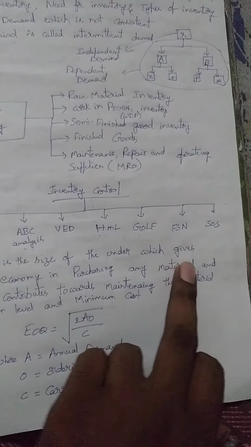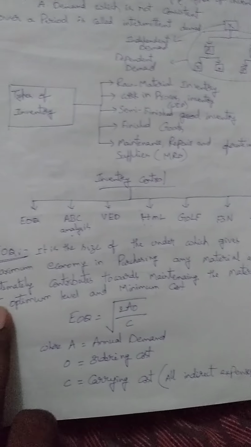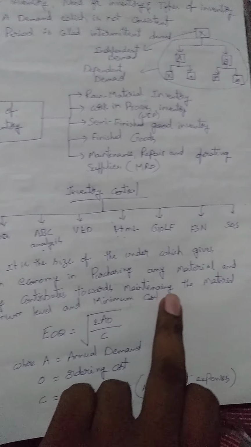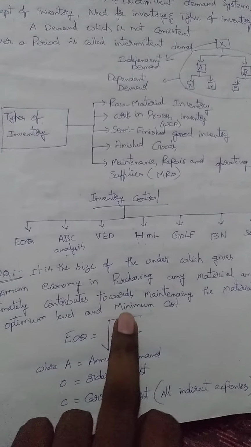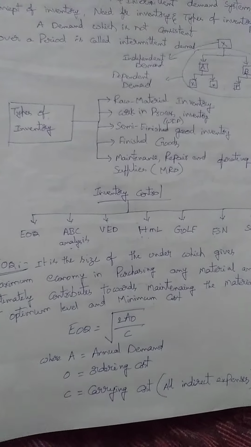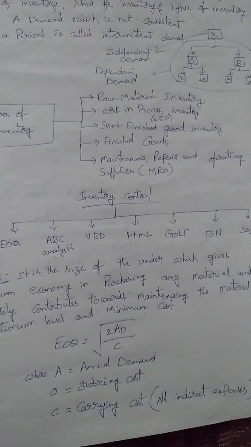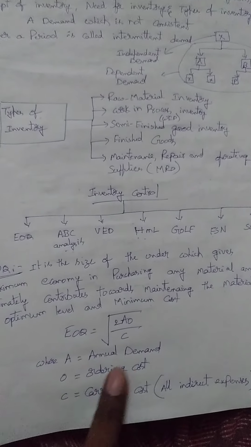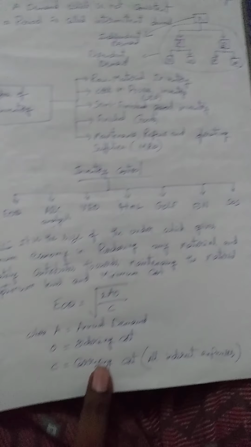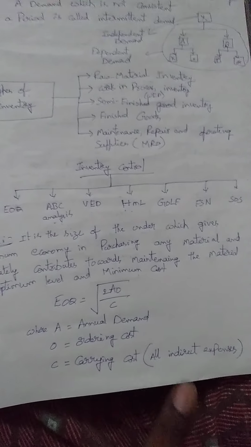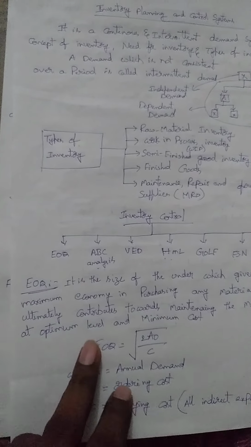It is the size of order which gives the maximum economy in purchasing any material and ultimately contributes towards maintaining the materials at the optimum level of production and minimum cost. So as usual, you know the equation of EOQ: square root of 2AO by C, where capital A represents annual demand, O is ordering cost, and C is carrying cost. Carrying cost is nothing but all the indirect expenses under consideration in this particular EOQ concept.